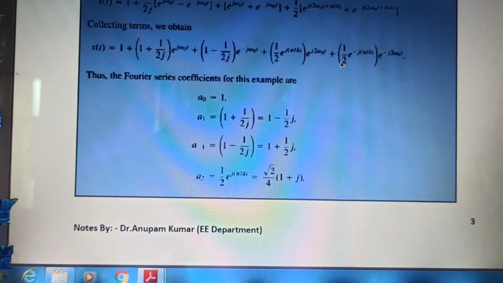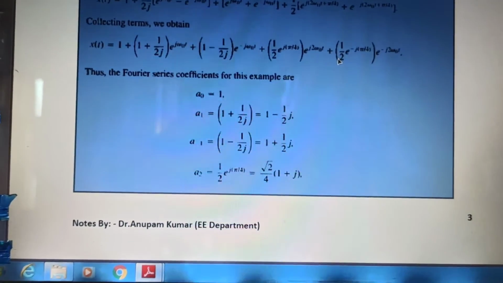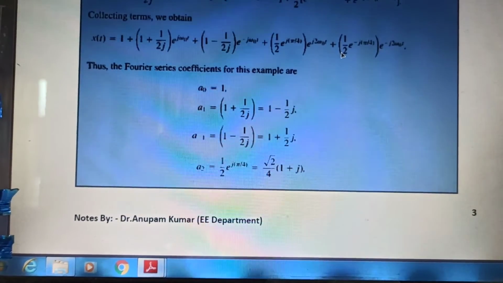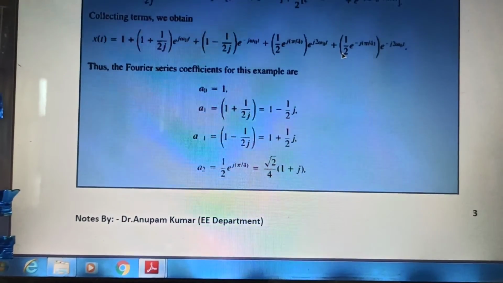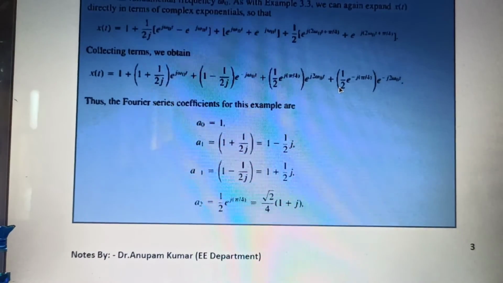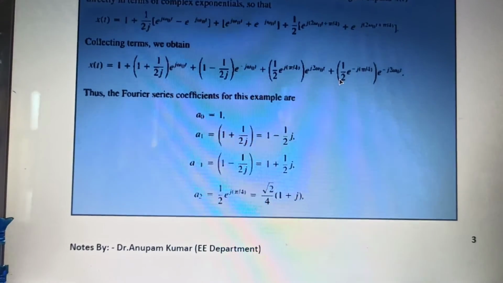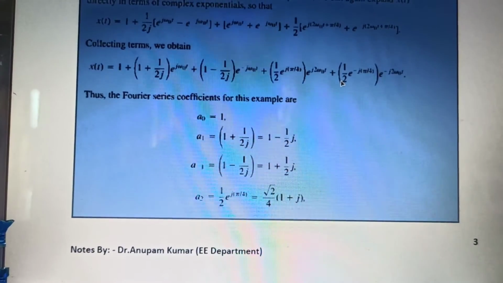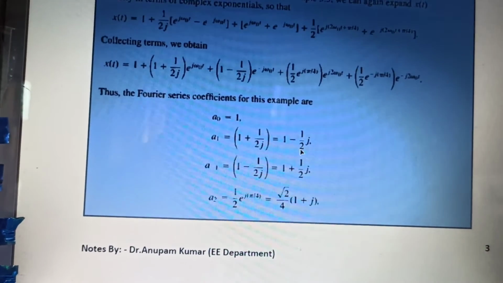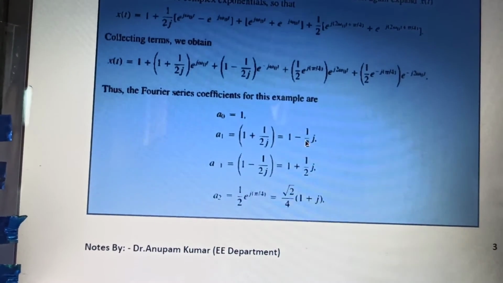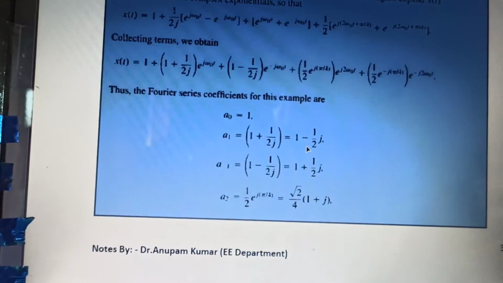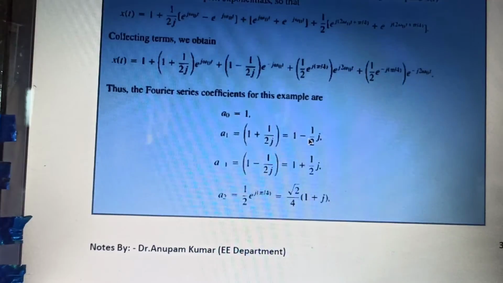Now e to the power j pi by 4, what will be its value? It will be nothing but cos of pi by 4 plus j sin of pi by 4, obviously multiplied by half. So it will give you root 2 by 4 into 1 plus j. Now if we look at the argument, phi, this is minus half j. So this is in the fourth quadrant. This should be minus tan inverse of theta.